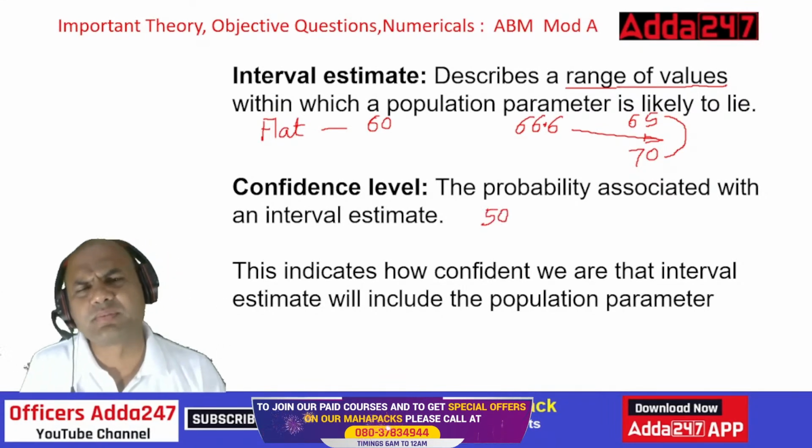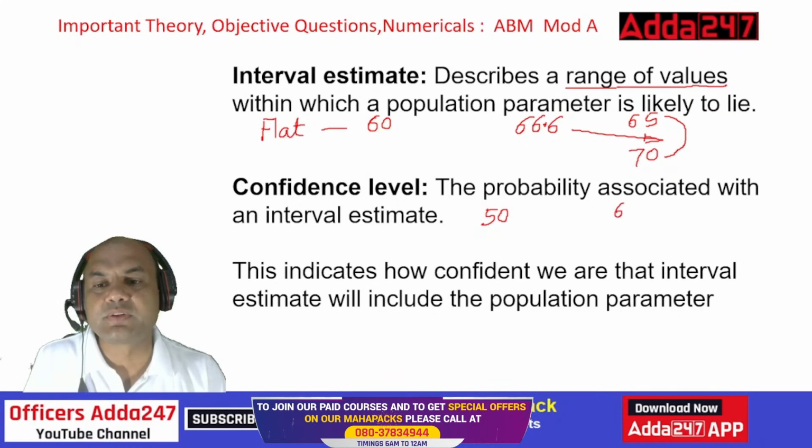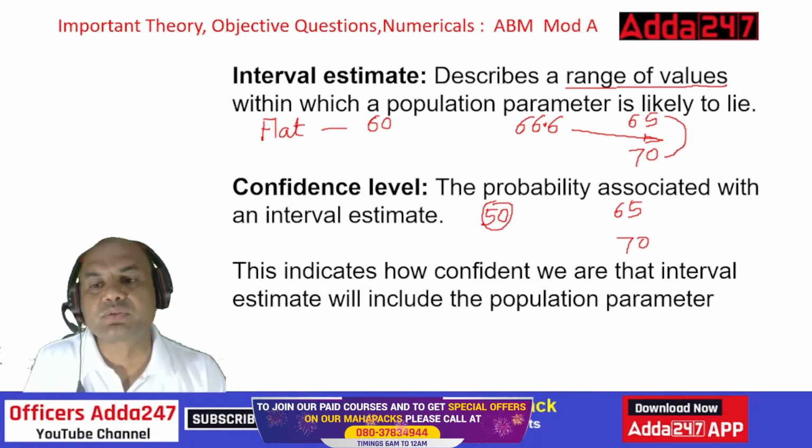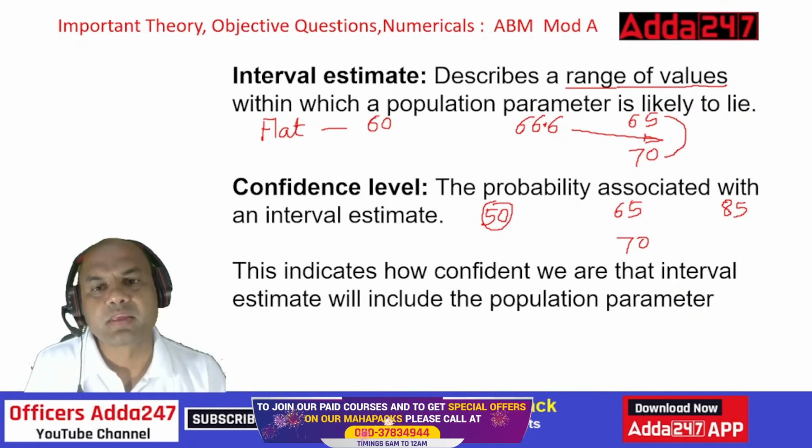There is some problem in that area, something happened and the price goes to 50 lakhs. My estimate was 65 to 70. What is the price? 50 lakhs. Or the reverse case: I am saying 65 to 70 and the price goes to 85 lakhs, because something good happens in that area. So where is my estimate?